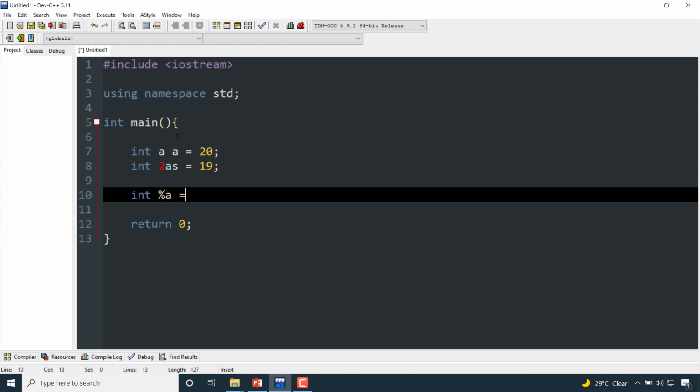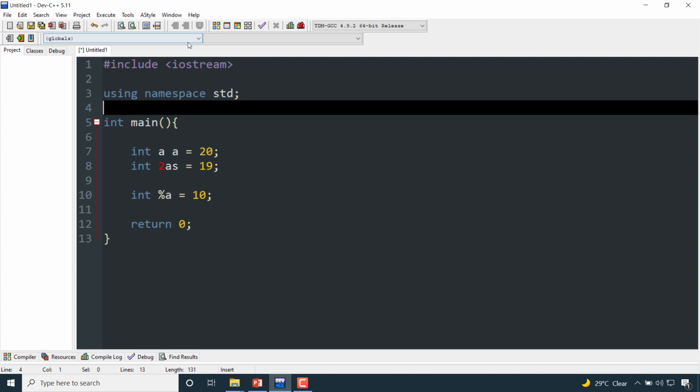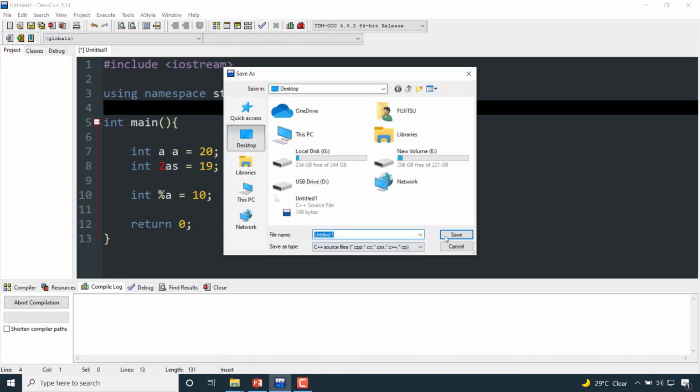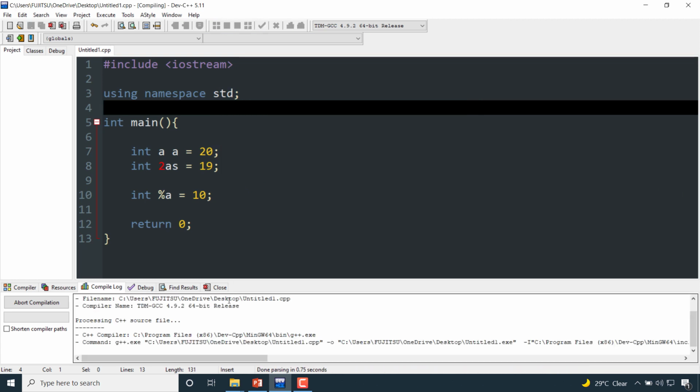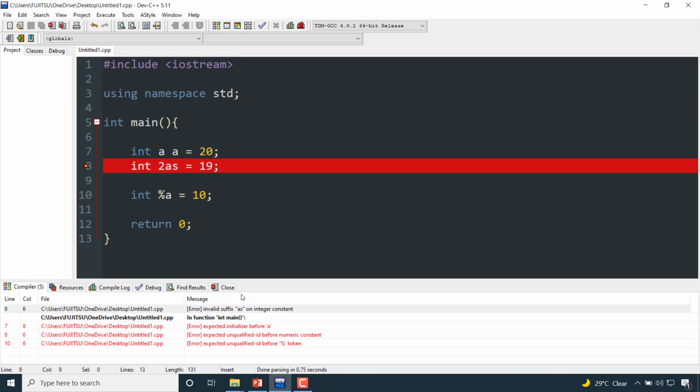A variable must not start with any special character. So I am running this code. So these are the errors which tell us that these are not allowed.